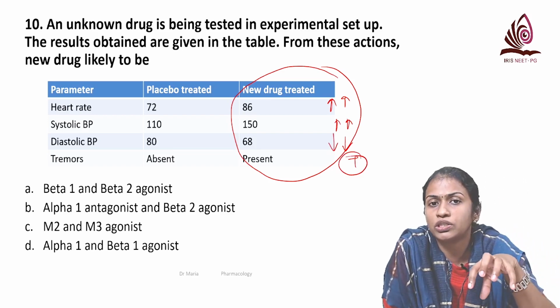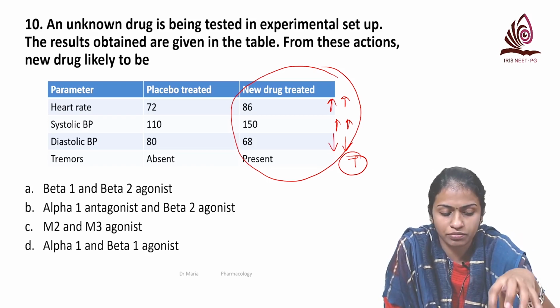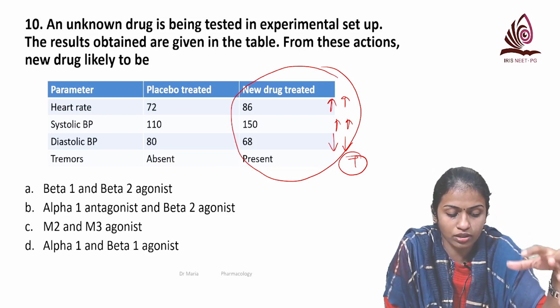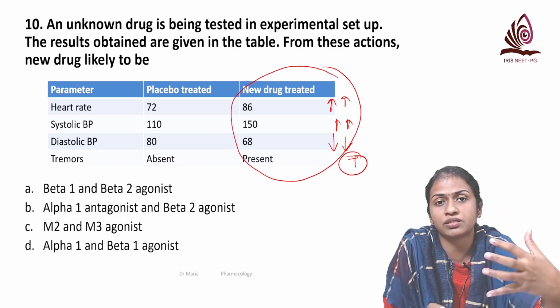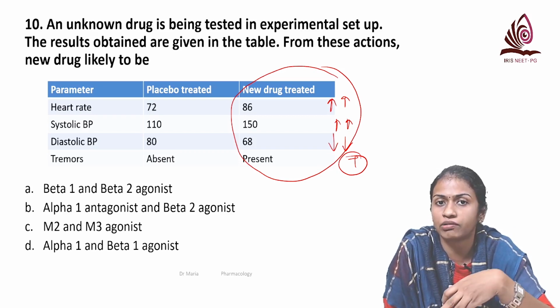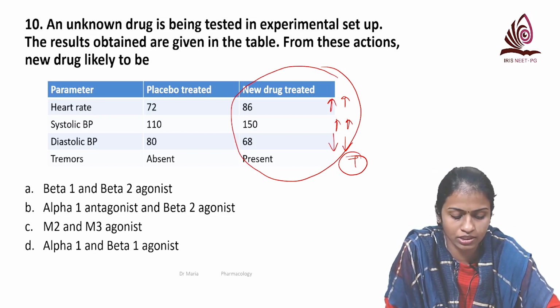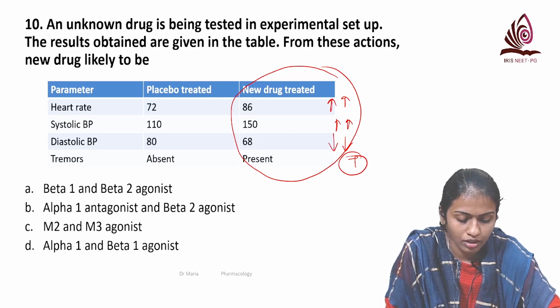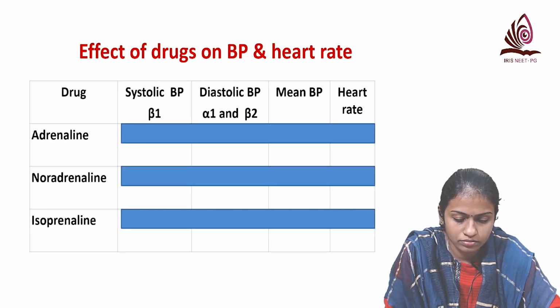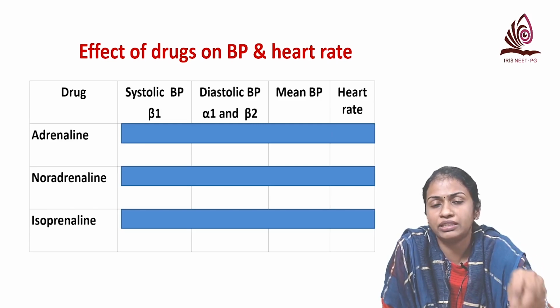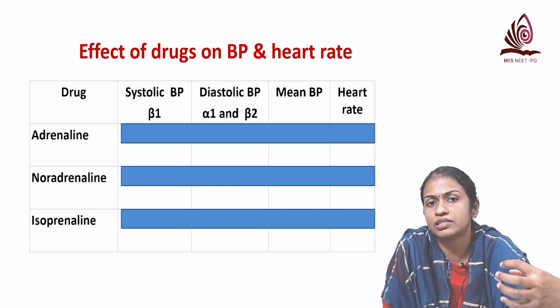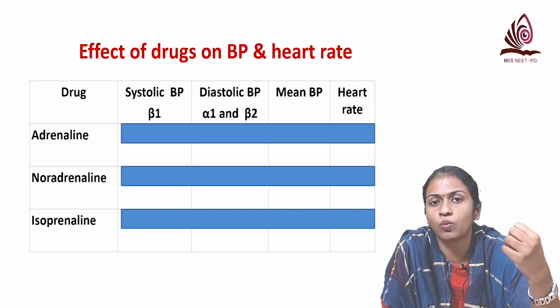Before we go into this question, we'll briefly see what determines the systolic BP, diastolic BP and heart rate with sympathetic drugs, and then we'll come back to this question so that it is easy for you. The systolic BP is mainly determined by the heart, where we have the beta 1 receptor.